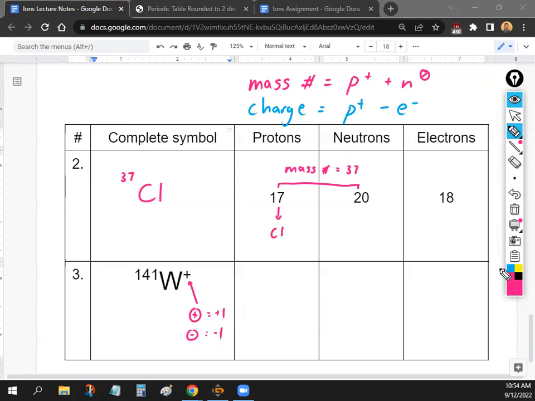All right, and then the last thing that we need to do is we need to figure out the charge. Now the charge is protons minus electrons. So we're just going to get the protons and the electrons and just subtract it. So 17 minus 18 is going to be -1. So we have a charge of -1. So since it's -1, we just need to put a minus sign on the top right.